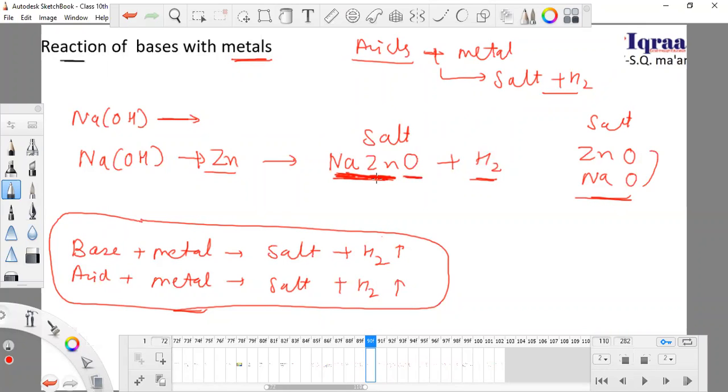So this salt is a bit different from general salt, but it is also a salt because it has two metals and one non-metal. Oxygen is a non-metal, and sodium and zinc are metals. So this is also a salt, but with two metals.